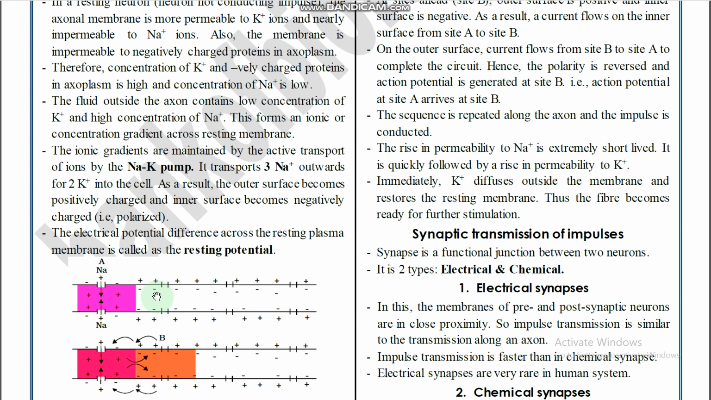And next one, repolarization. Repolarization means what? So again polarization develops. Clear? Right. Those four words you should remember.